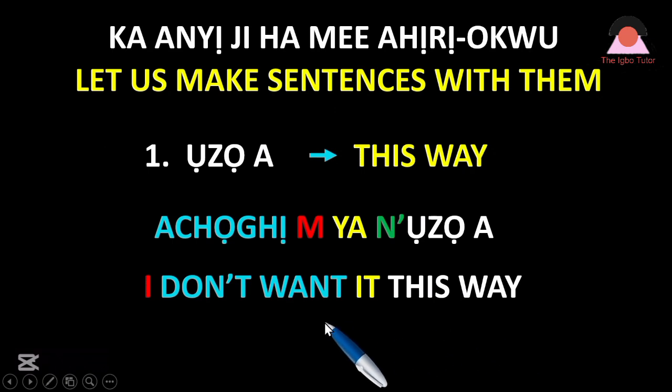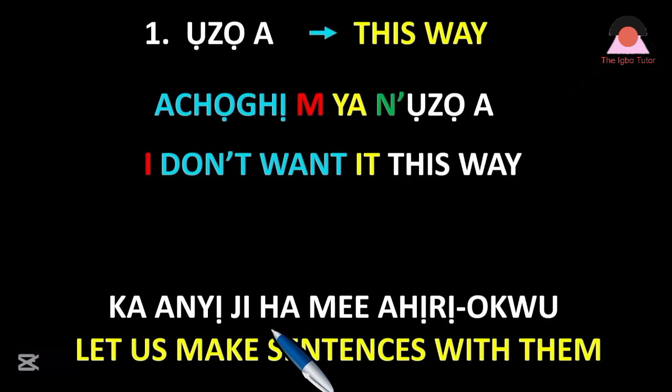Of course, if you are used to our channel, you know we make use of colors to give the word meaning in each phrase or sentence so that you can match them and use each of those words to make other sentences as you may desire. If you look carefully, you will see how colors are used to show what each word means in these sentences. Let's go on. Achọghị m ya n'ụzọ a. I don't want it this way.